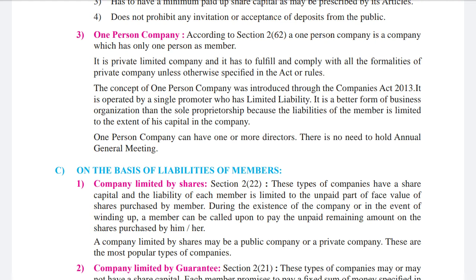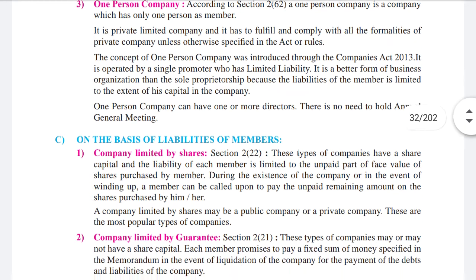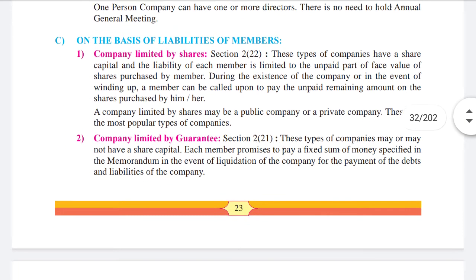Okay, one person company. It is operated by a single promoter who has limited liability. Over here the liabilities are limited. It is a better form of business organization than the sole proprietorship because the liability of the member is limited to the extent of his capital in the company. Then a one person company can have one or more directors. If they want, they can exceed also. There is no need to hold annual general meeting. Now only one person is there, so no need to hold annual general meeting.